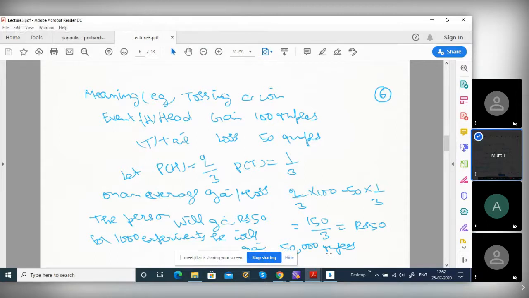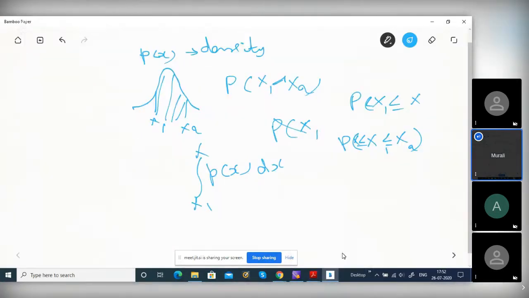Is it clear? You are averaging among the possibilities; this is called a weighted average. I will give an example of weighted average so you can correlate with that. Suppose there are 100 students in the class: 80 boys and 20 girls.